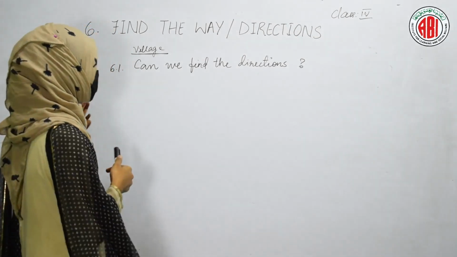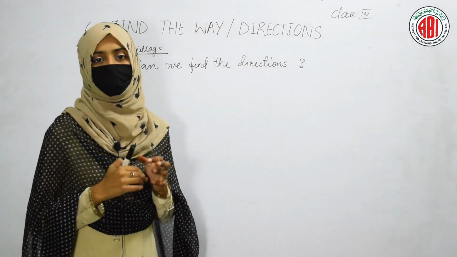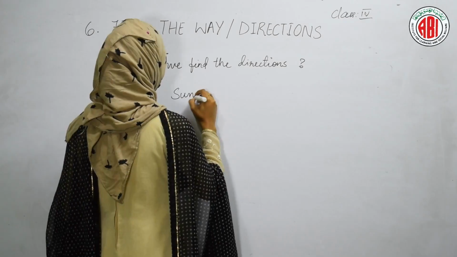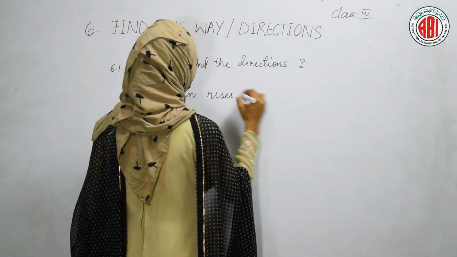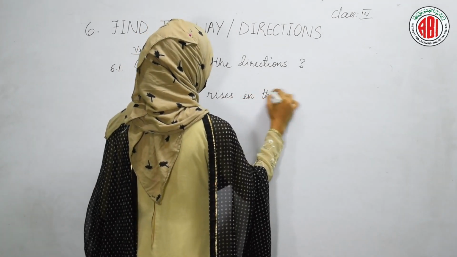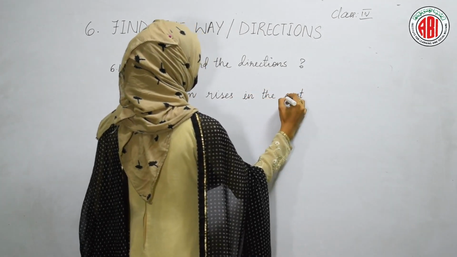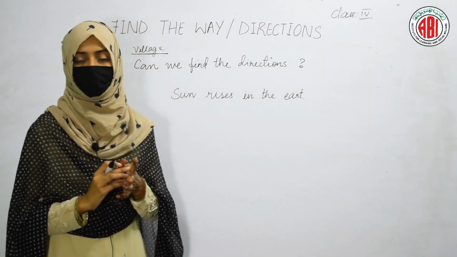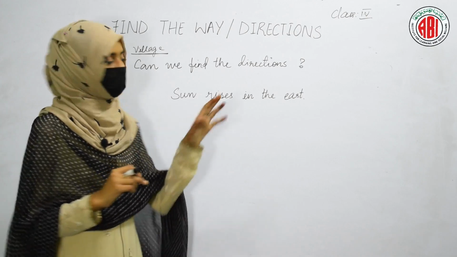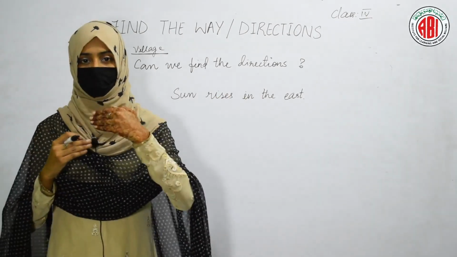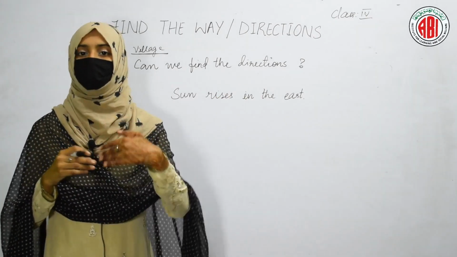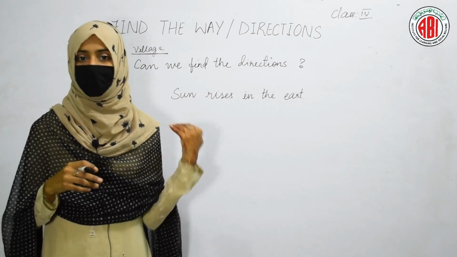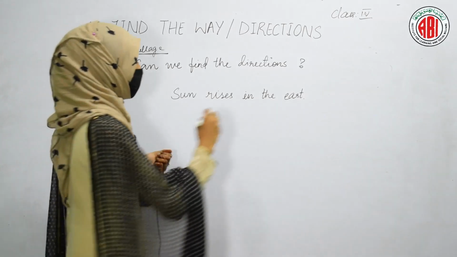So Ramya started showing the direction. She told her friend to stand in front of the sun. Sun rises in the east. So the face that is towards the sun, this direction is called the east, and the back of the east will be your west.